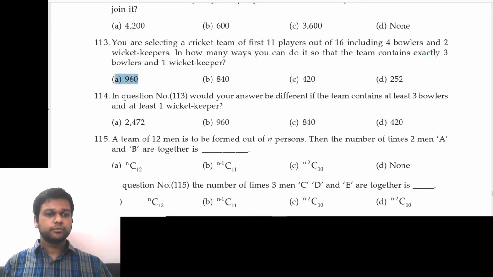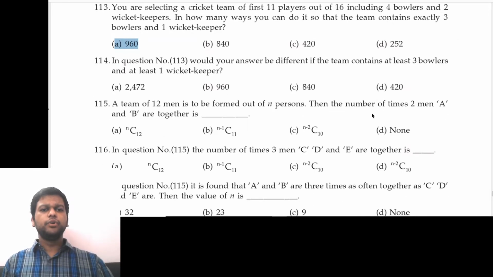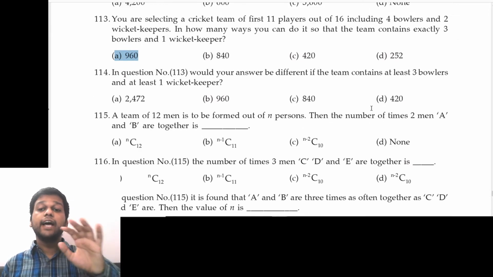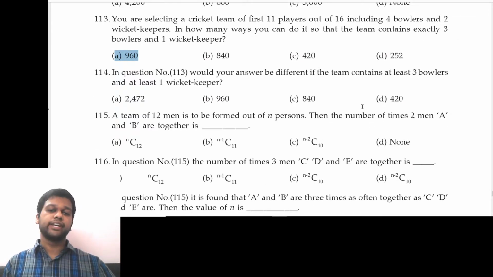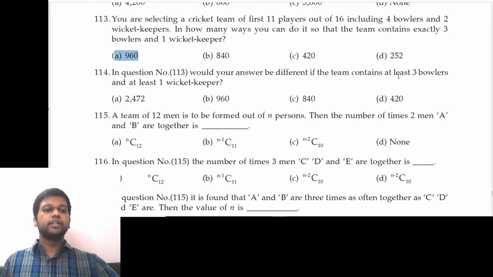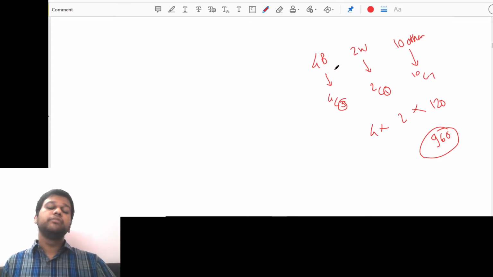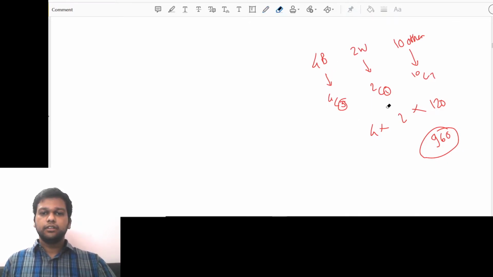Option A. Then in the next question, would your answer be different if the team contains at least 3 bowlers and at least 1 wicket keeper? So yes, obviously our answer will be different. At least 3 bowlers and at least 1 wicket keeper. So now we have to take cases. Now understand something. Let me erase this.